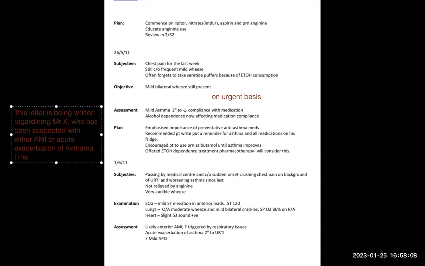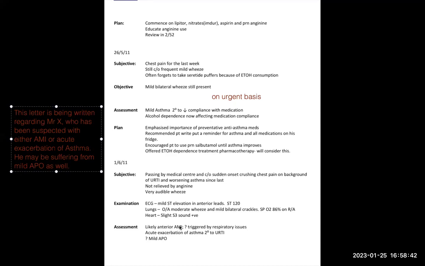It may, so who has been suspected with this? He may be suffering from mild APO as well. इसके अलावा ये भी हो सकता है. That means I am saying that I am writing this letter regarding Mr. X who has been suspected with either AMI or acute exacerbation of asthma. So I've written these two things and I do not want to make it complex, likely anterior AMI.